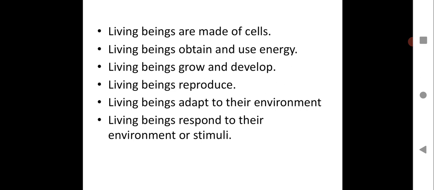These are all included in the characteristics of living organisms. Under the same heading, you can continue to write all these points.